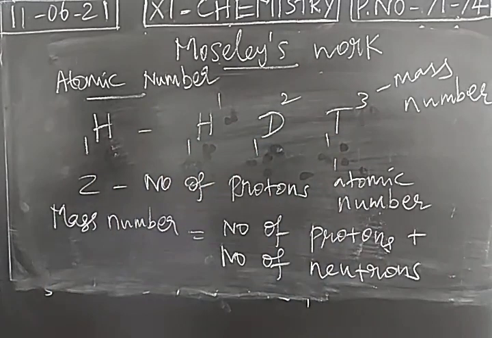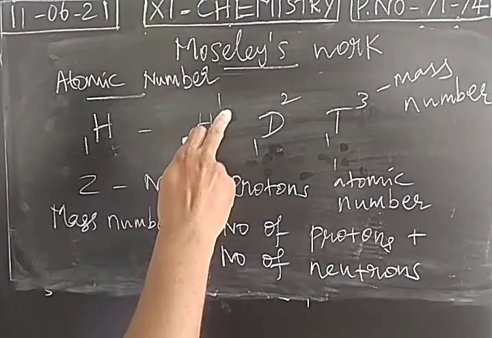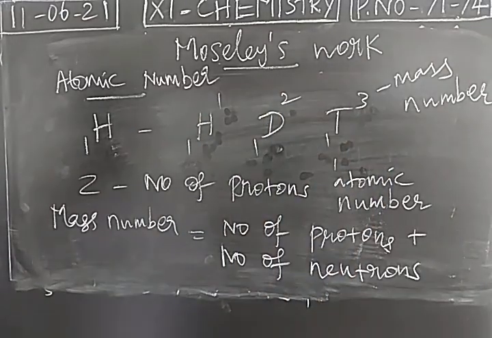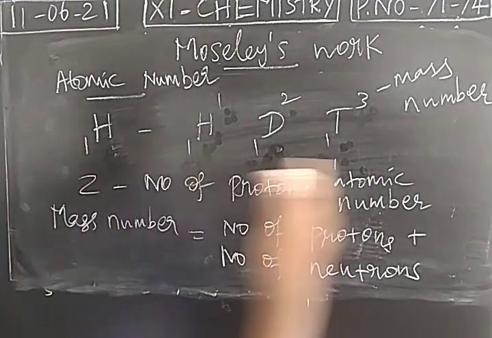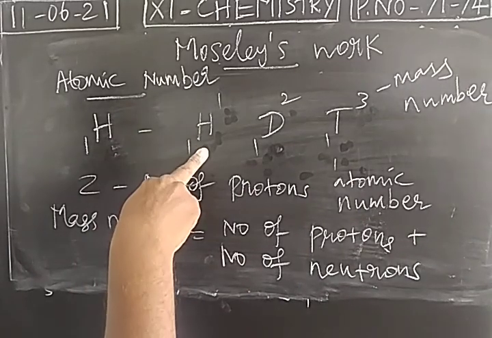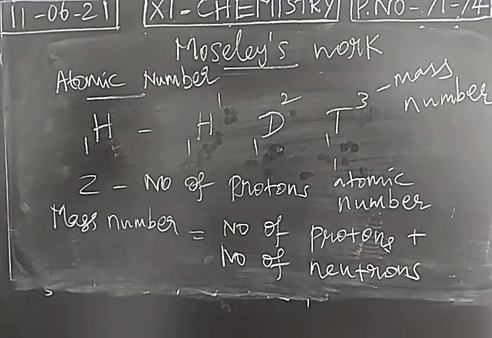Mass number is different, atomic mass is also different: approximately 1, approximately 2, approximately 3. So when we arrange the elements in increasing order of atomic mass, we have to write protium, deuterium and tritium separately. It leads to confusion in the periodic table. We cannot place all the isotopes of hydrogen.